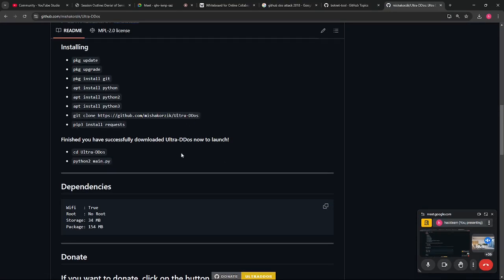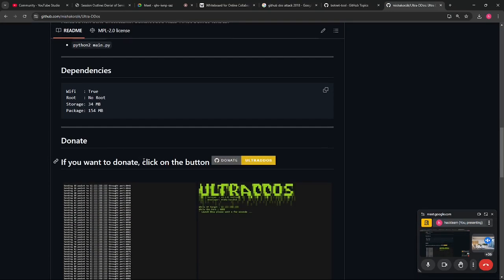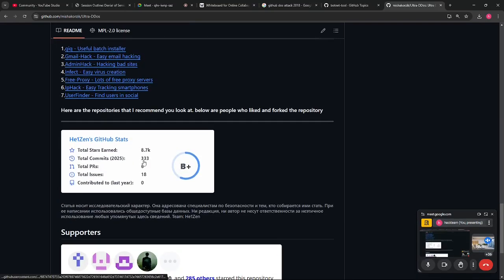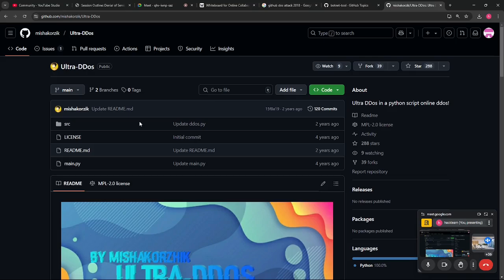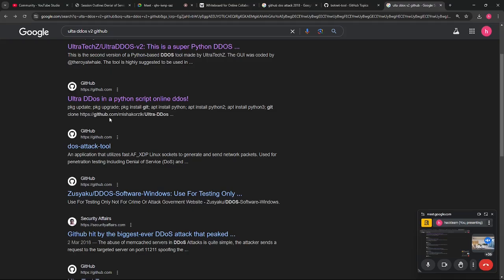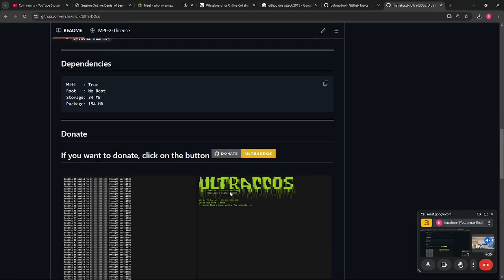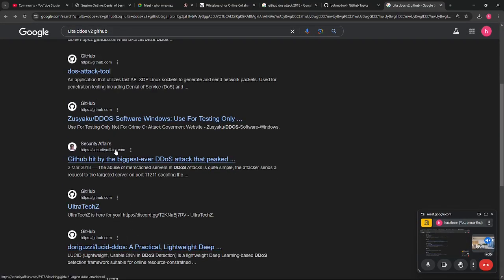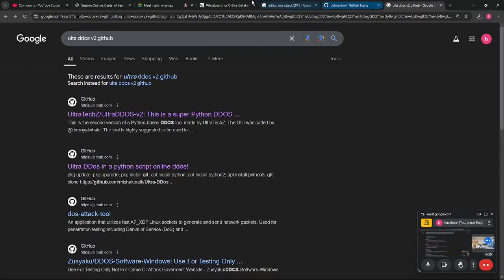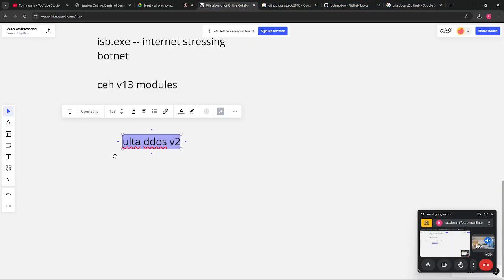You can install this Python script on your system to demonstrate the attack, but don't. These are very harmful tools. Even if you run this tool against any particular website for 10 to 15 minutes, that website will crash, unless it is Google, Facebook or some other big website. So don't try this script on any website to harm them. But yes, these are the tools, and I think it's very genuine to discuss that. That's why I'm discussing it. Even if I upload this video to YouTube, I will be cutting this part down, like Ultra DDoS too. So don't use this to harm anyone.